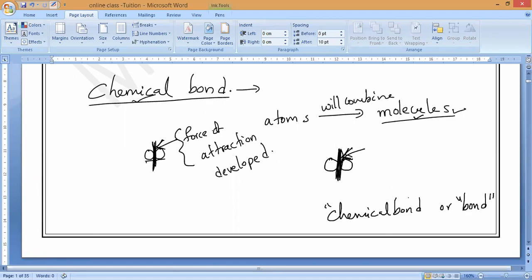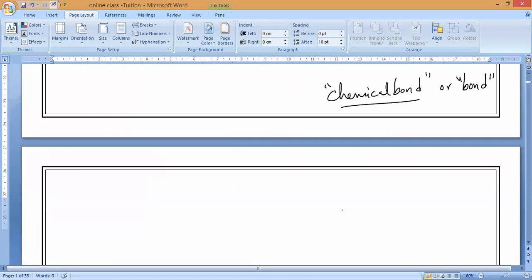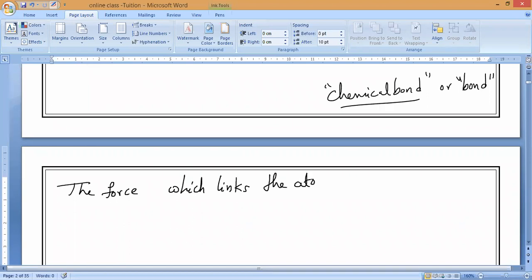Are you clear? Any doubt? So what is a chemical bond? Please write: the force which links the atoms or ions. Ions are formed by what, guys?